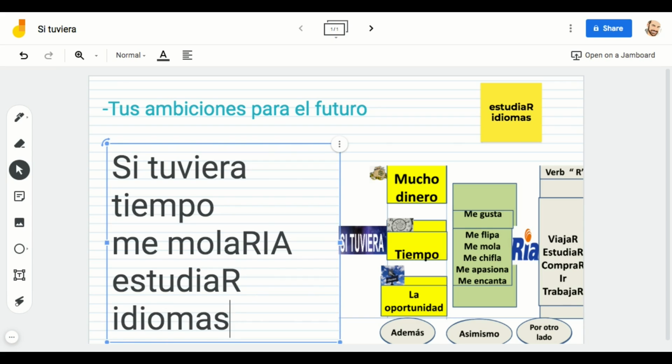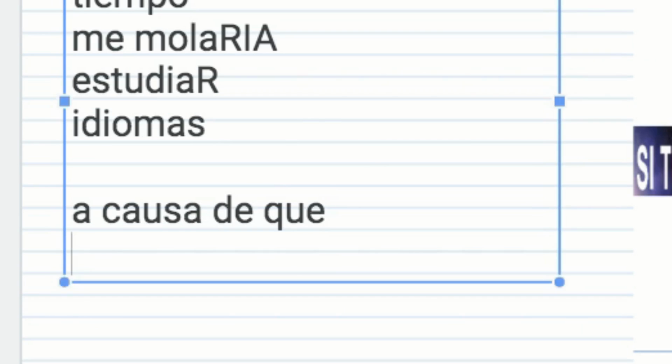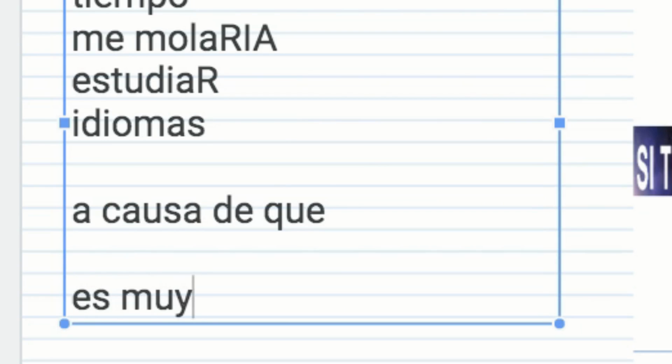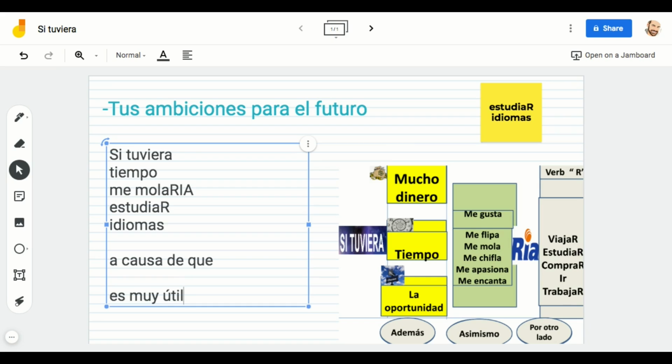And after that, you can include why you would love to study languages. Maybe it's because it's really useful: porque es muy útil. It's very useful. Thank you, guys. Let's keep using this frame to include your si tuviera expressions and complex structure in your writing and your speaking. Adios. Thank you for watching.